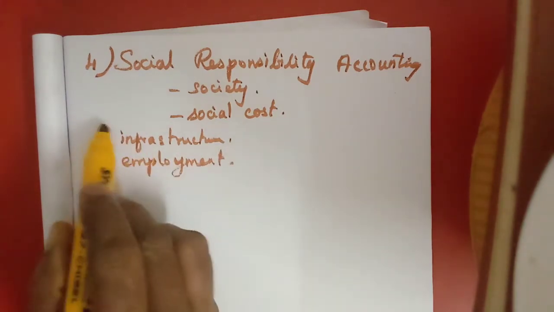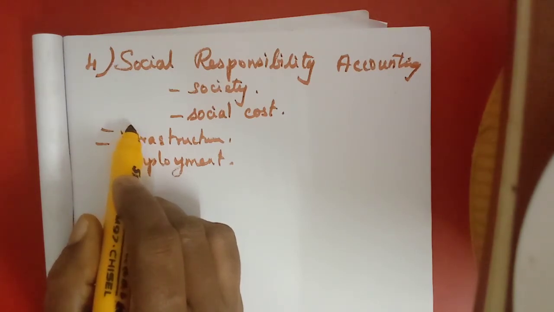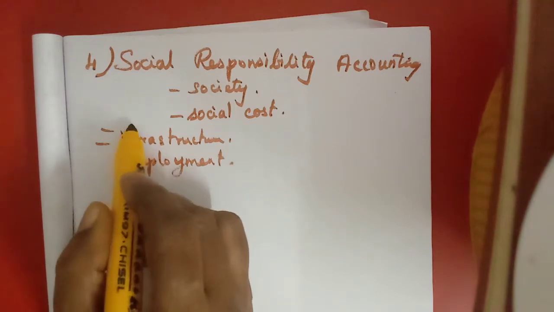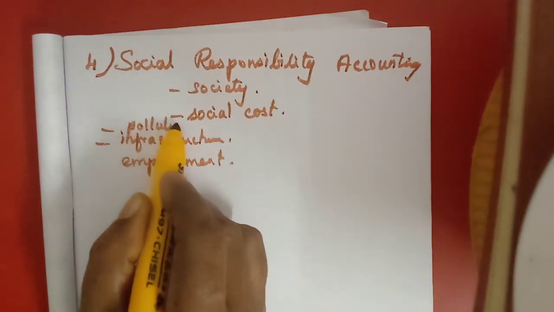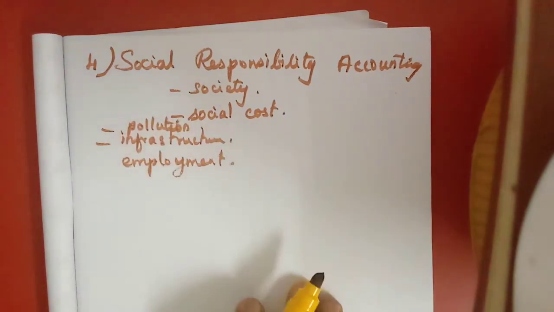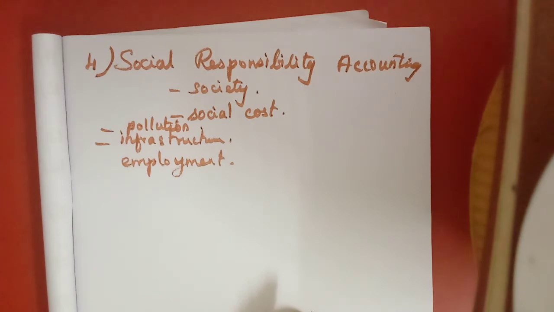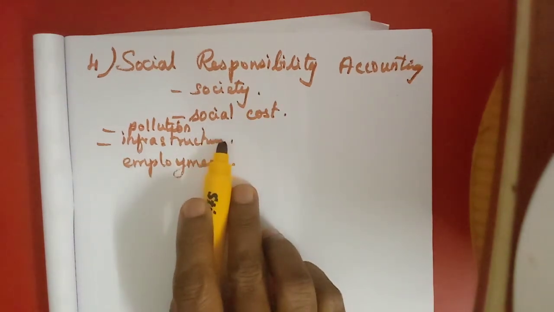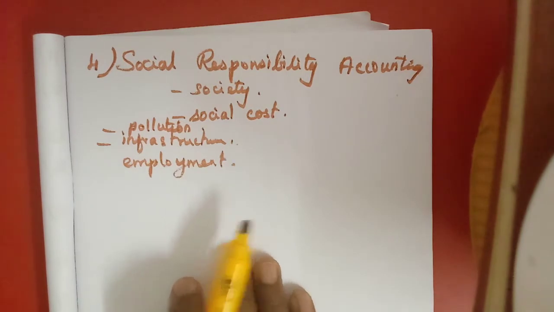There is pollution, so in order to protect the natural environment, the pollution should be controlled. A pollution free environment should be developed and created. For that purpose they may spend some money. That is called the social cost. So that will come under social responsibility accounting.